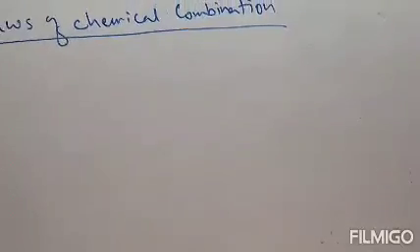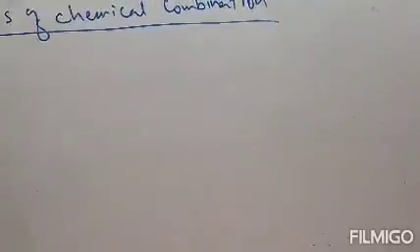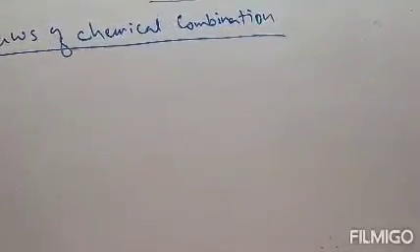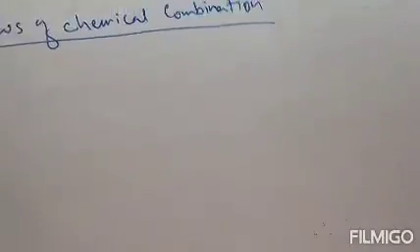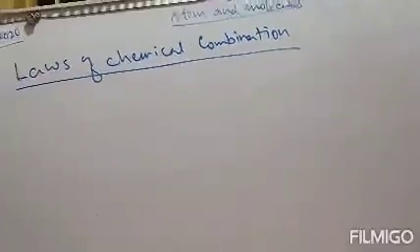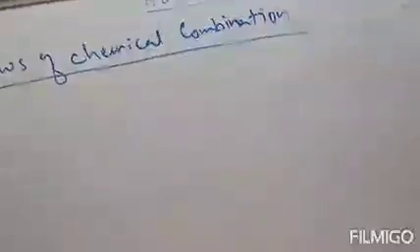I am repeating again: the laws by which reactants react together to form products, or elements combine to form a compound, are called the laws of chemical combination.